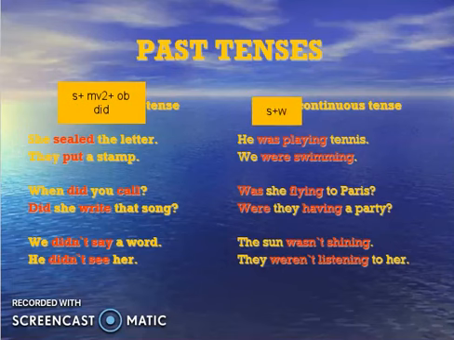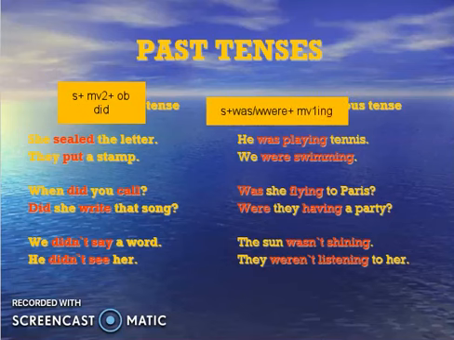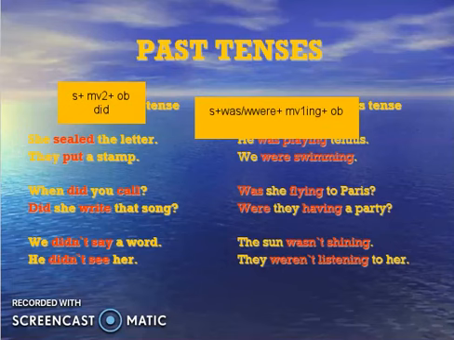Subject plus was or were, then we are using main verb first form plus ing, and then we are using object, right? And if we want to make negative of this, we use was, were plus not, nothing much we will do. Okay, so this is how the structure of this is.